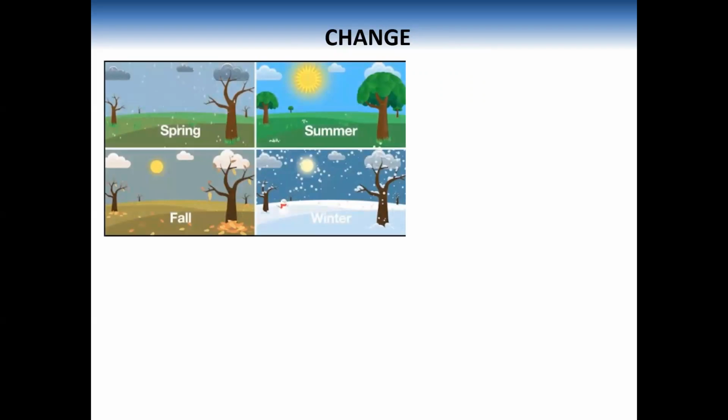Change. So what is change? Everything around us keeps on changing. For example, there is a change in the seasons: spring season, summer, autumn, winter. There is a change in day and night. Also, there is a change in weather.